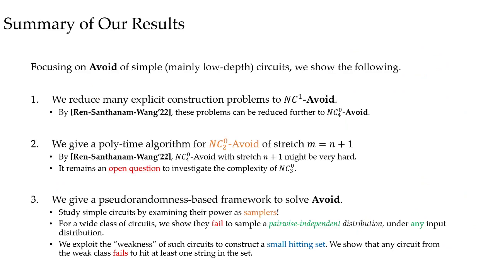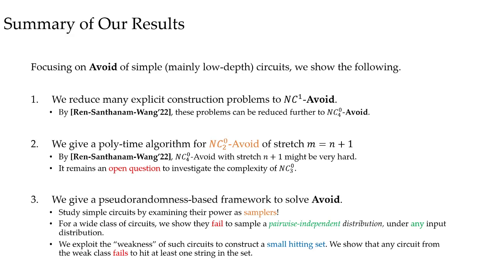Here is a summary of our results. In this work, we mainly focus on avoid of NC circuits. Following the two directions we just mentioned, we obtain the following results. First, from the above side, we reduce constructions of rigid matrices, linear codes matching the GV bound, or the least decoding capacity to avoid of NC1 circuits.